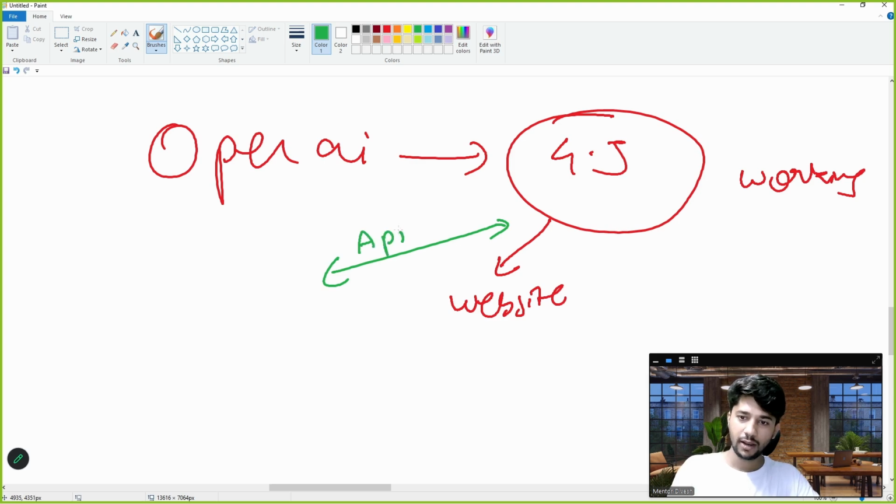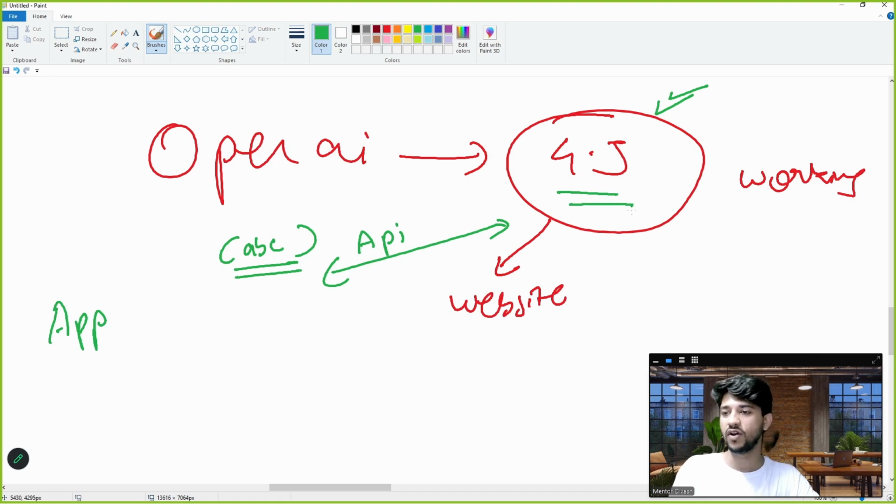API stands for Application Programming Interface. This means using this application to make an application. For example, I want to make an AI application using GPT 4.5. They will say, hey, use this key ABC, use this password to access our system, and when you enter your password correctly, you will be able to use this 4.5 brain.